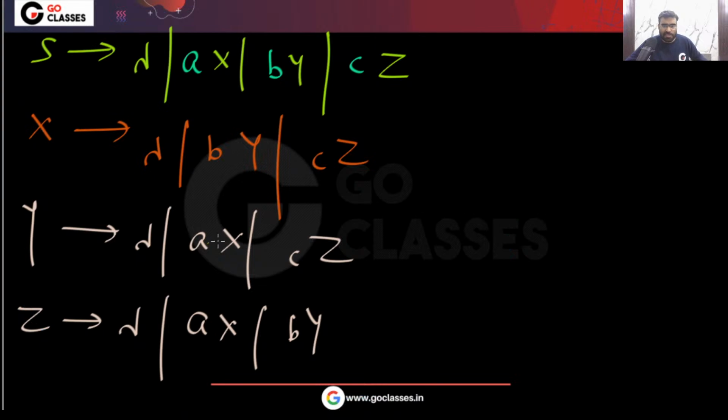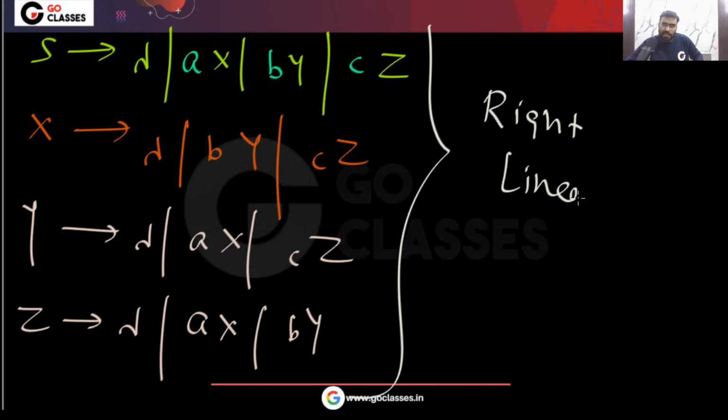You just tell me, is this grammar right linear or not? Look at this grammar and tell me. Yes, this grammar is right linear, right? This grammar, if you notice, is a right linear grammar. This is a regular grammar, which is right linear. Okay, so this is a right linear grammar.